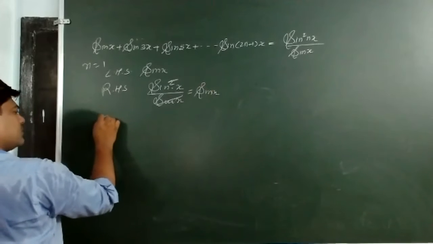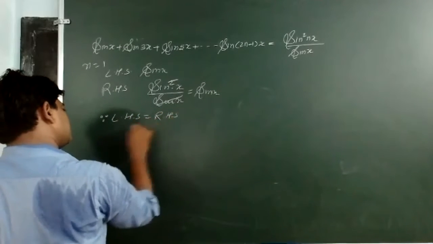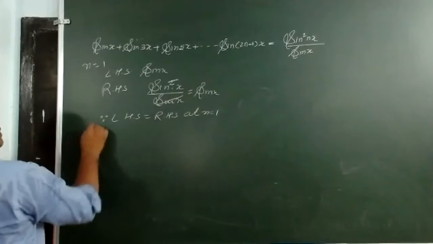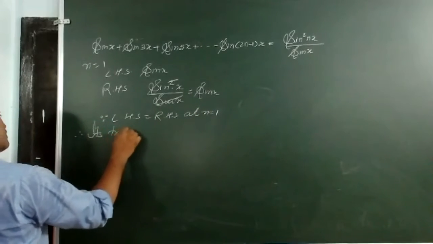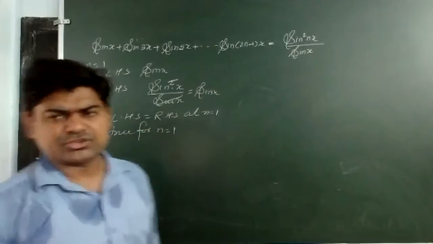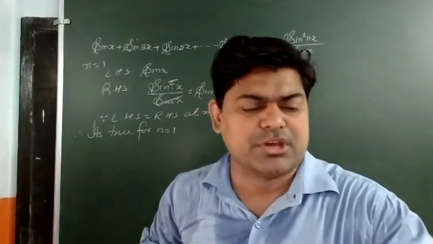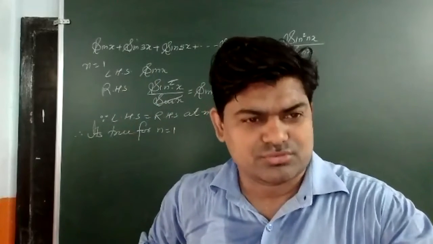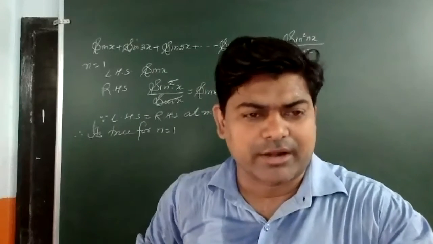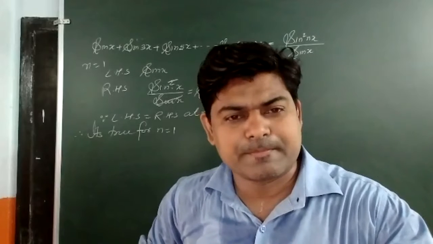So left hand side is equal to right hand side for n is equal to 1. Either I can write that it is true for n is equal to 1, or I can name the statement Pn and say P1 is true. Both sentences can be used.